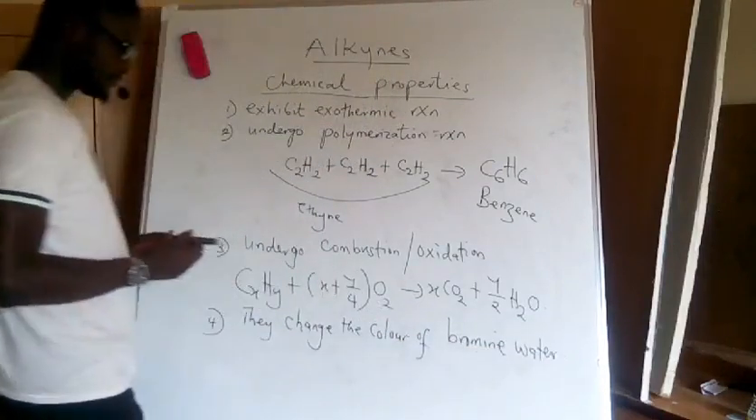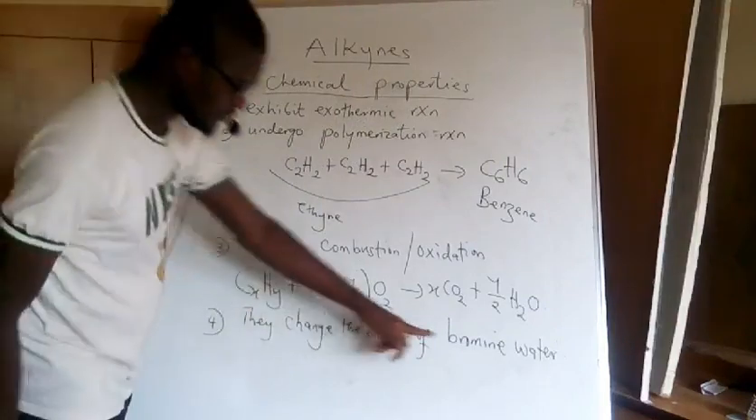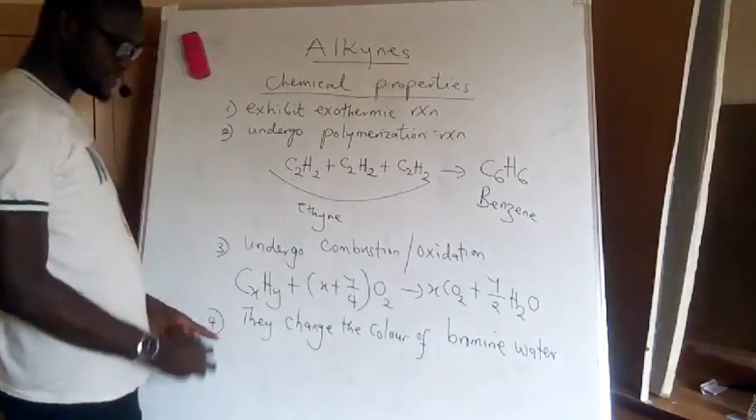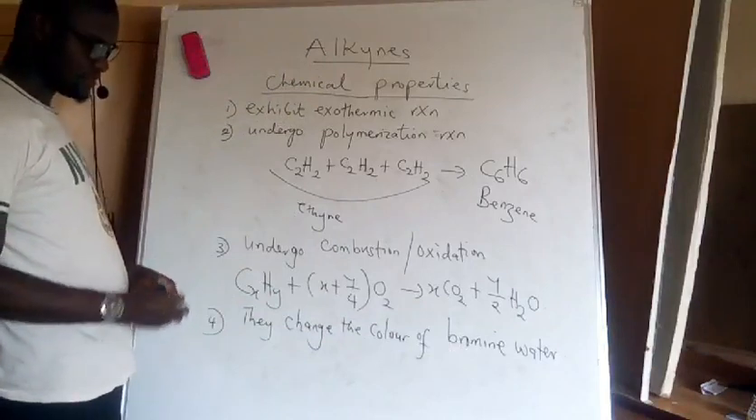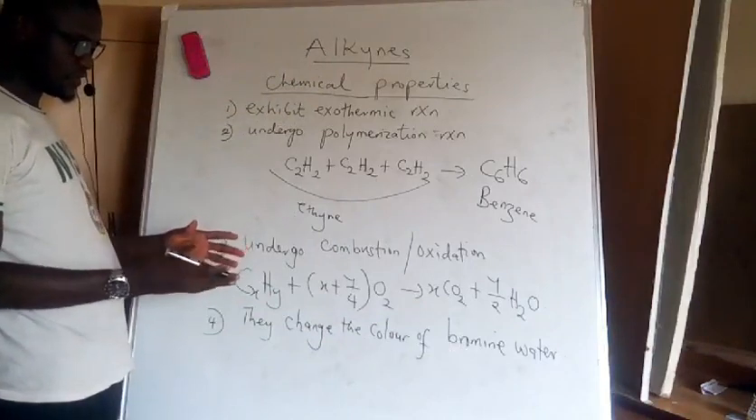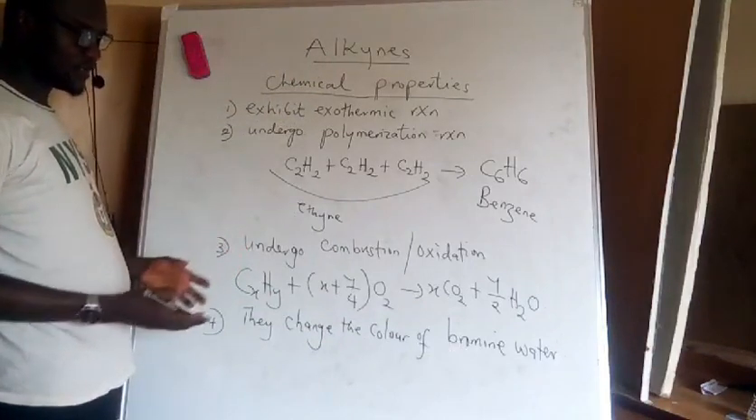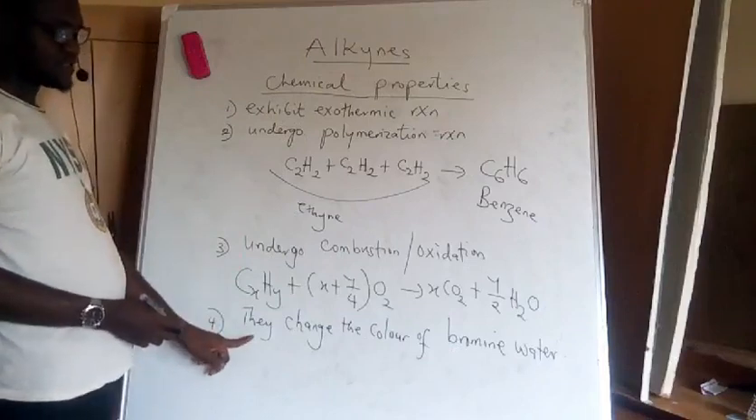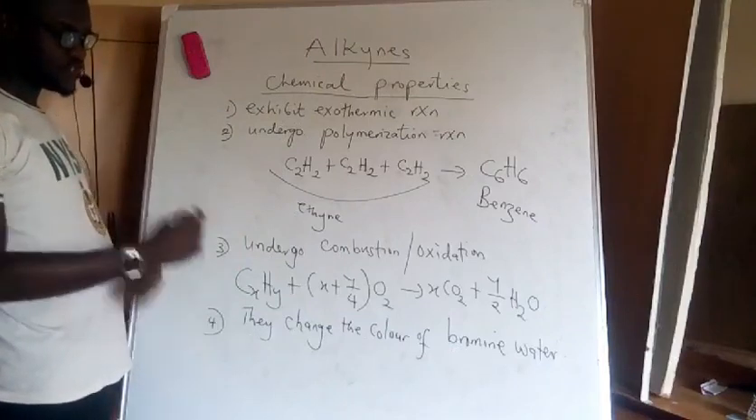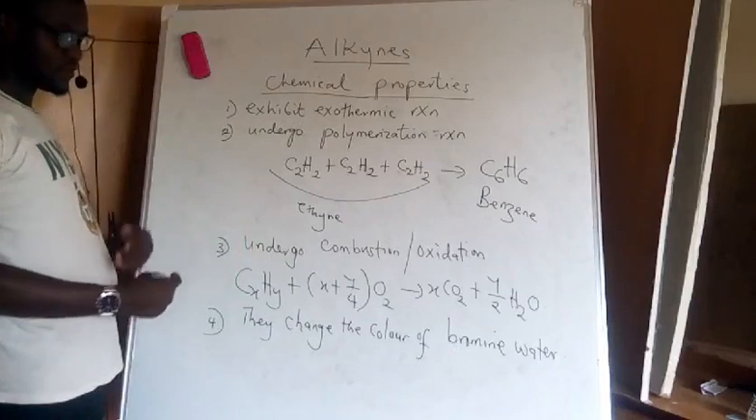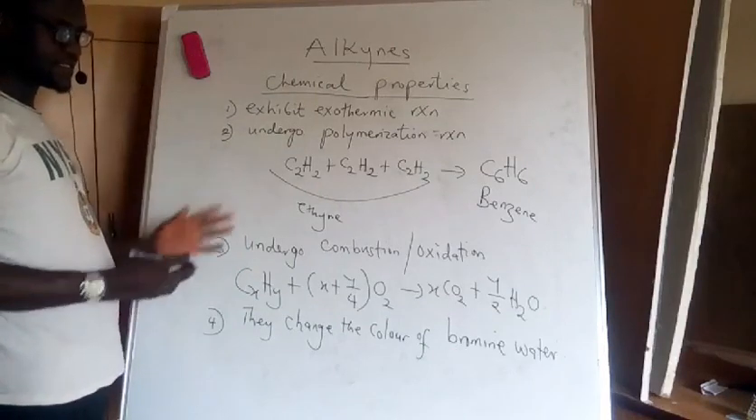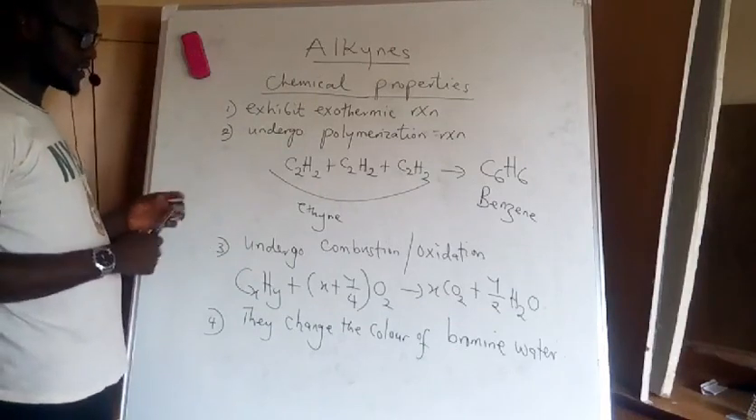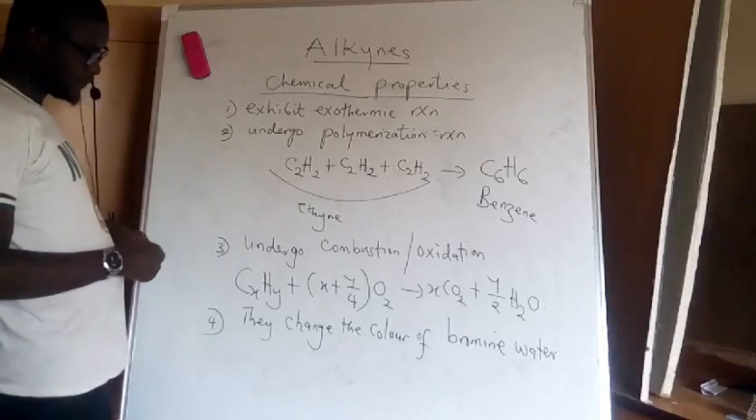If we can remember, while talking about bromine water in alkenes, we say alkenes decolorize bromine water, meaning they remove the color of the bromine water to make the compound colorless. But alkynes do not decolorize bromine water. They change the color of bromine water from one color to another color. But alkenes decolorize. They remove the color to make it colorless.